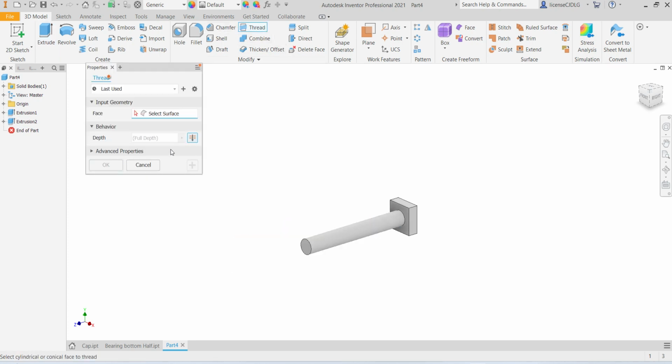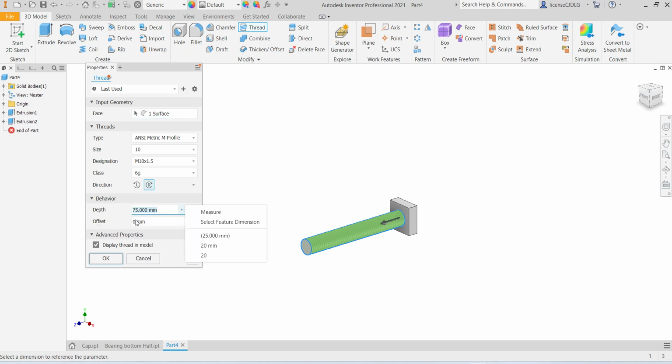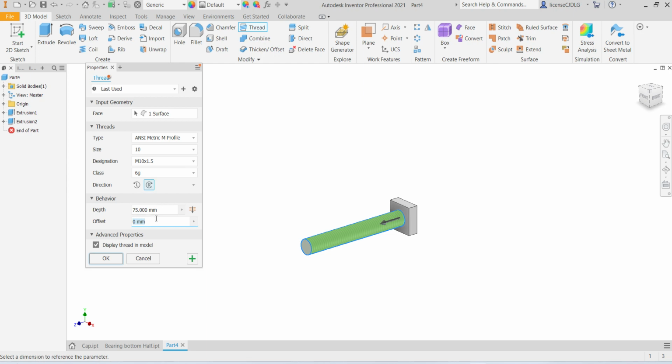So select thread, select surface, so thread length is 26 mm. Here give 49 mm. Click OK.